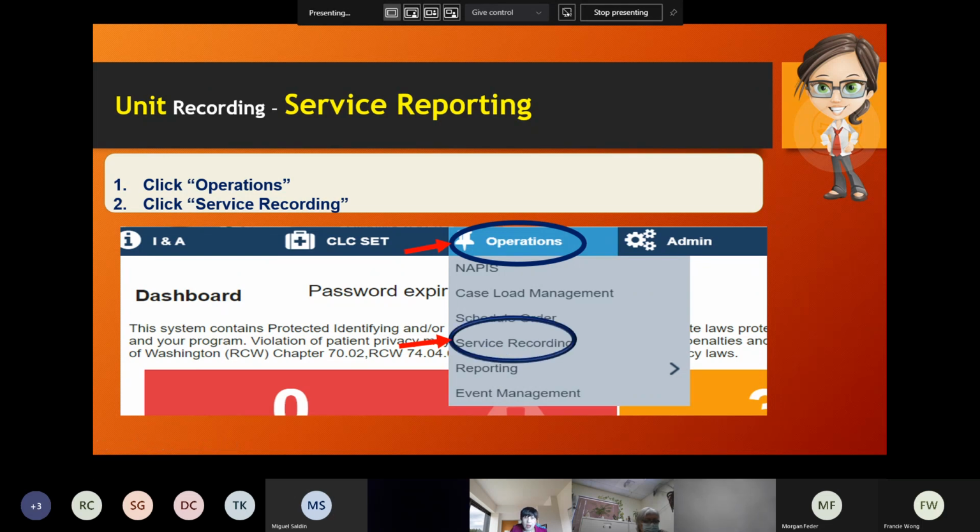This is another way to apply units. This is basically using service recording, not the client level. So if you provide aggregate services, maybe meals and things like that, this is the section you can utilize for applying units. Okay, so far so good.